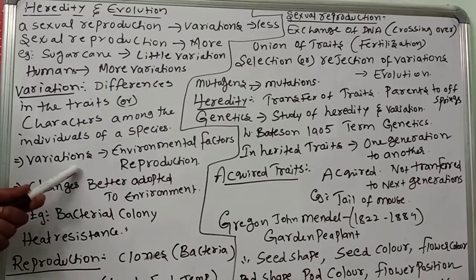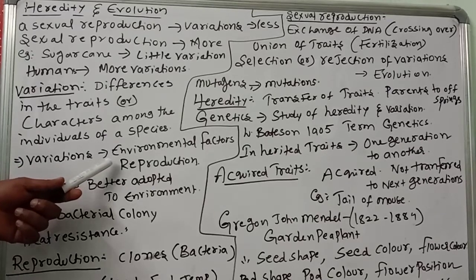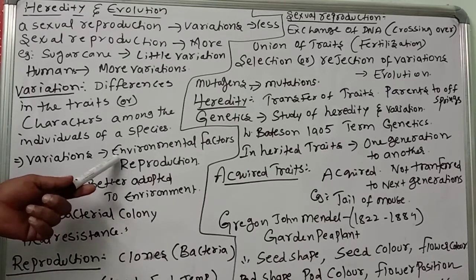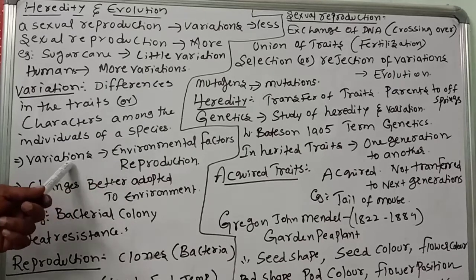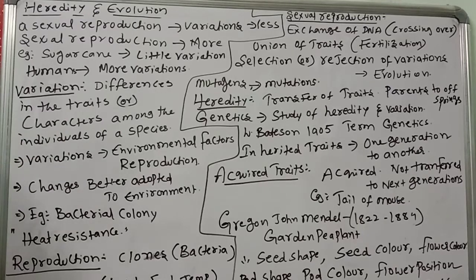What are variations? Variations are mainly due to changes in environmental factors and reproduction. These two, environmental factors and reproduction, are the main reasons for variation. Because of variations, new species are forming. Very important point. Now, variations are very important.